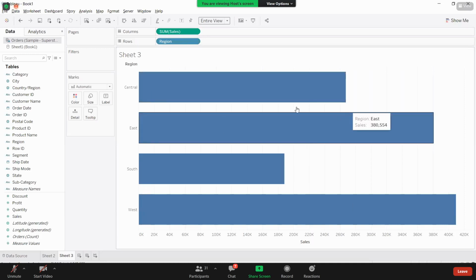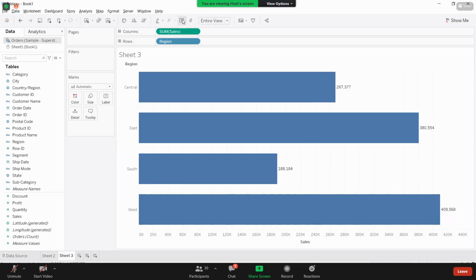For example, what is this value? This bar value, central is giving. When you are hovering on that, you are getting some message as central, that much sale value, 2,67,000. But every time you can't see like this, right? You need to have that value here. Then here you can use either this T, show mark labels, or else even you can use this label